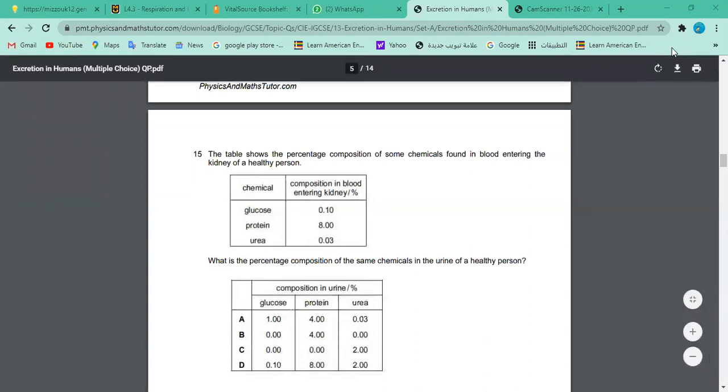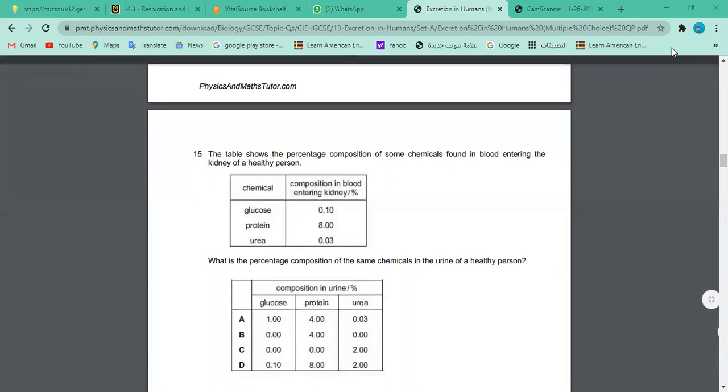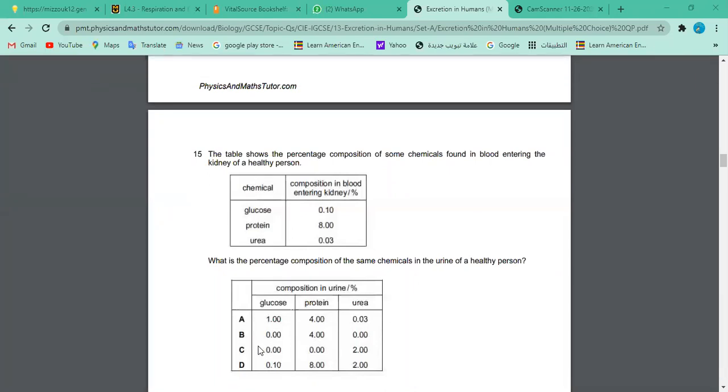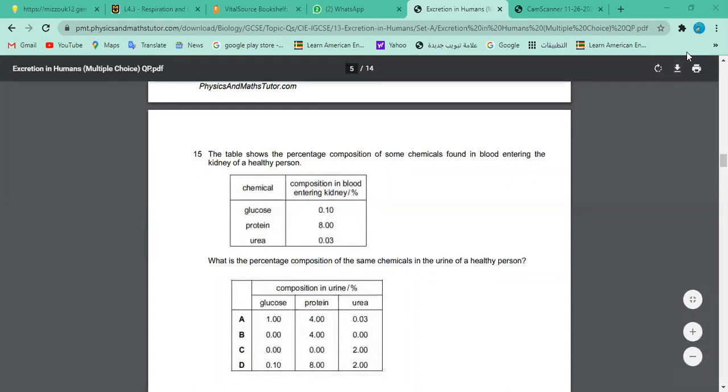Sir, what's the answer for 15? C. Okay, and what makes you say C? Because you should not have glucose in the urine. Protein should not be in the urine. And urea should be there because this is healthy. They're talking about a healthy person. If there's protein in the urine, the person is not healthy. This is really abnormal. So this is what the answer is, inshallah.